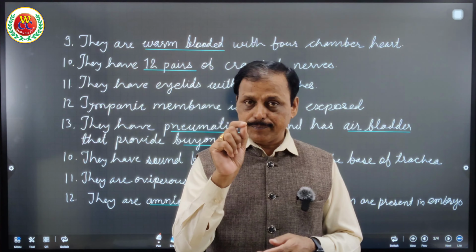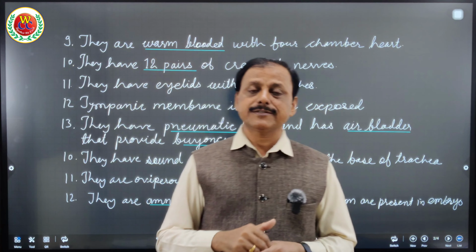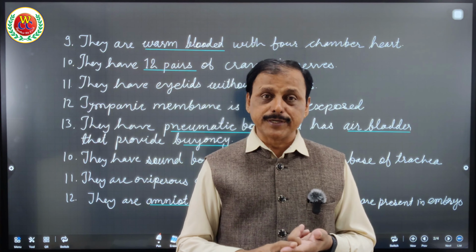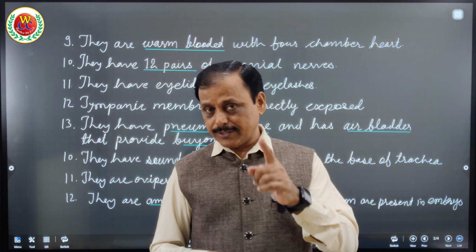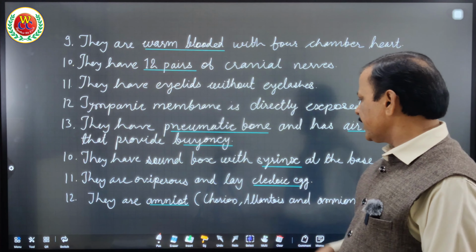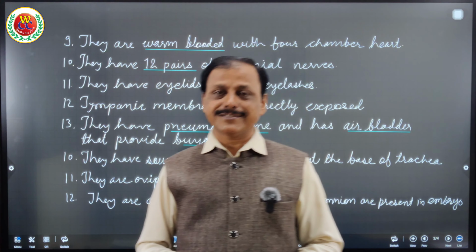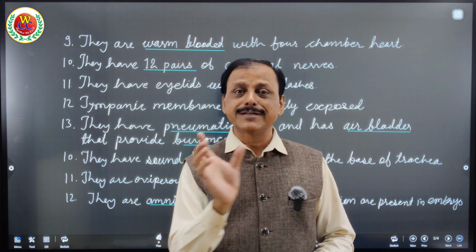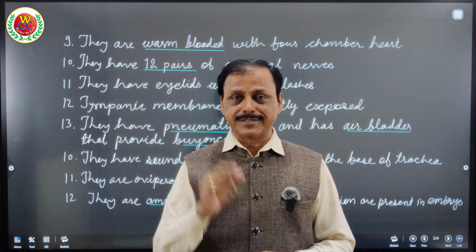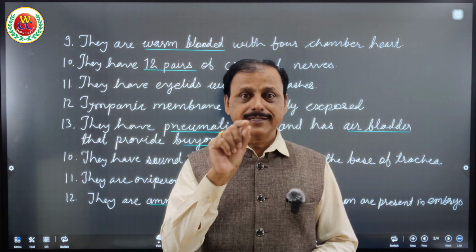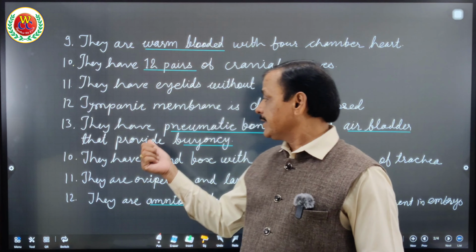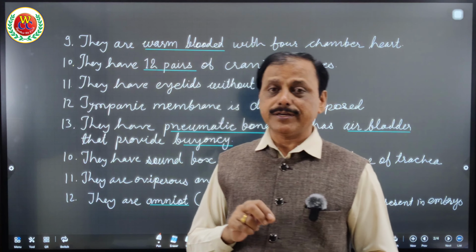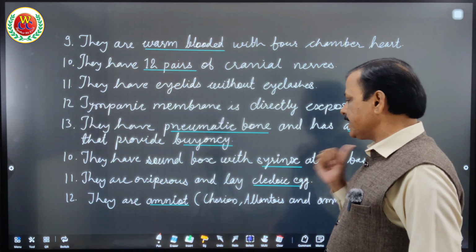Please remember, some question can be asked, one of the following characters that provide buoyancy to the bird for flying. One, absence of urinary bladder, presence of air bladder, and presence of pneumatic bone. Again, you got it. Next, they have sound box. Yes, this question asks in NEET: syrinx, larynx, pharynx, similar words they can put into the options. So larynx, syrinx, pharynx, like that word can be. Here they have this syrinx as a voice box, and they produce many kinds of voice because of the syrinx present in this.